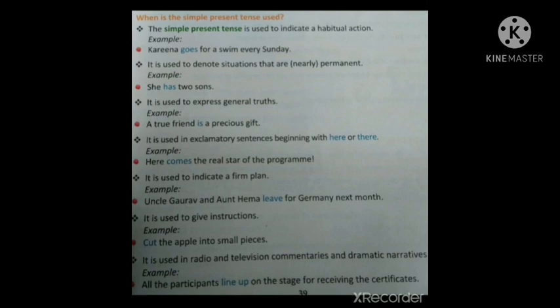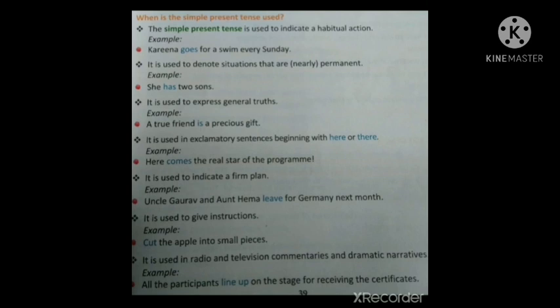Here the example is Karina goes for a swim every Sunday. That goes for a swim is her habitual action. That's why goes is used. The simple present tense is also used to denote situations that are nearly permanent.